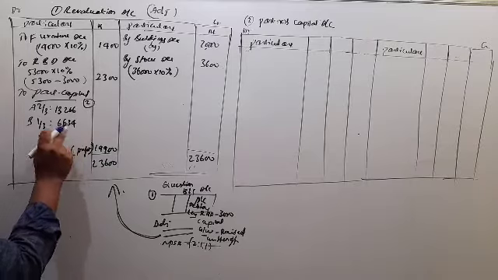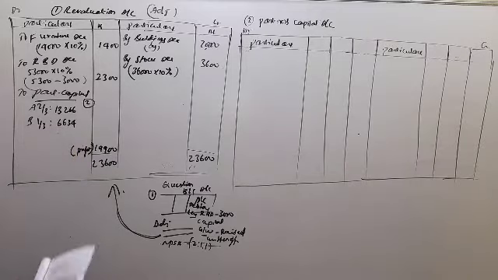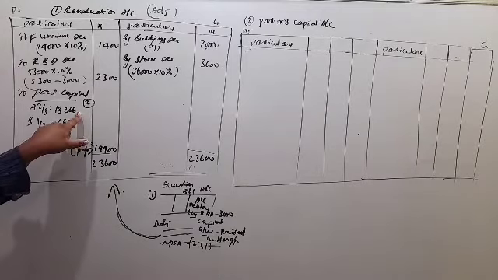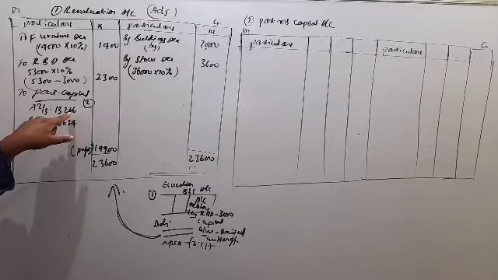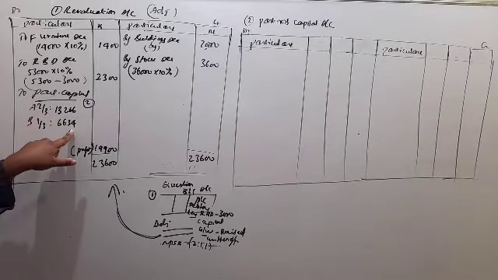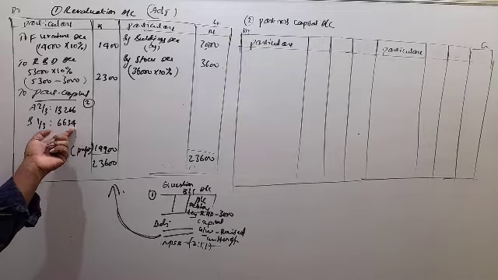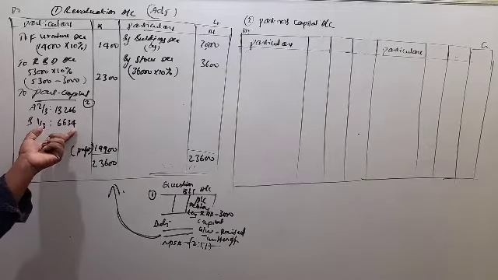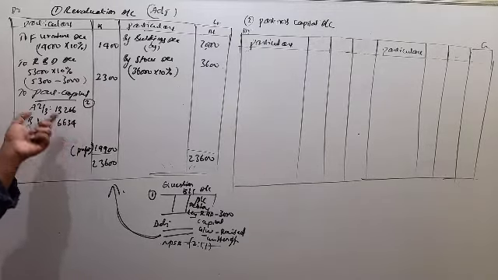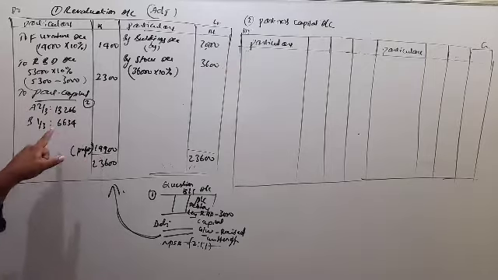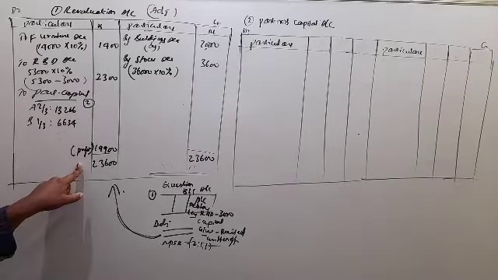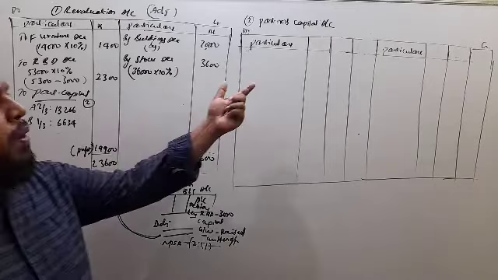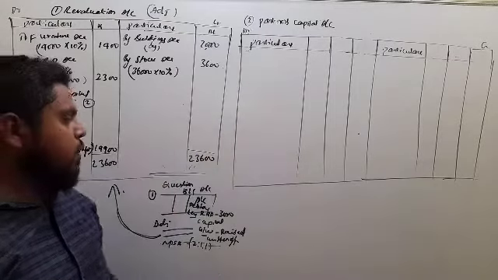So total is 19,900. Here we get 0.66, so this will be 66 and remaining you get 0.33, so here we can cut off and take 34 here. So total 19,900. This revaluation account profit is transferred to partners capital account.